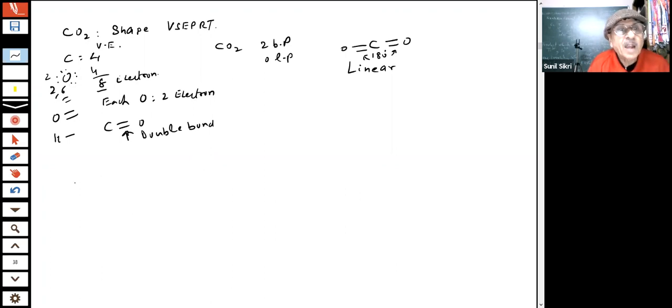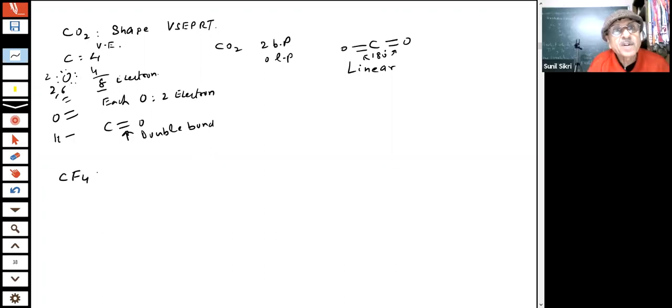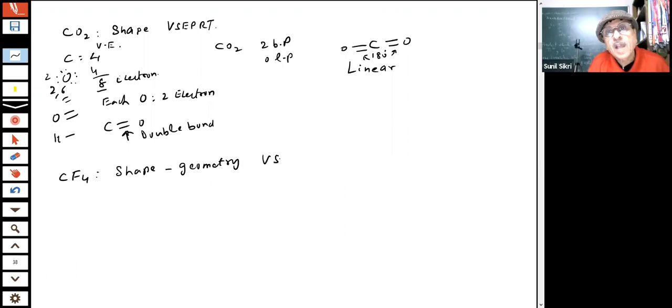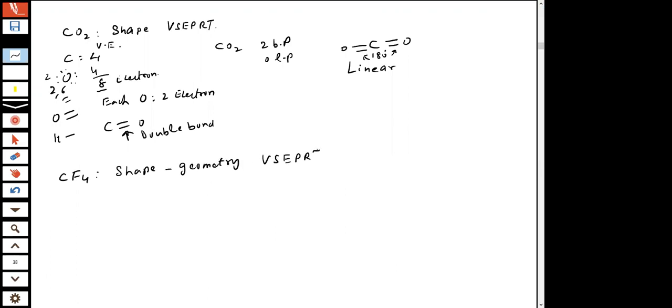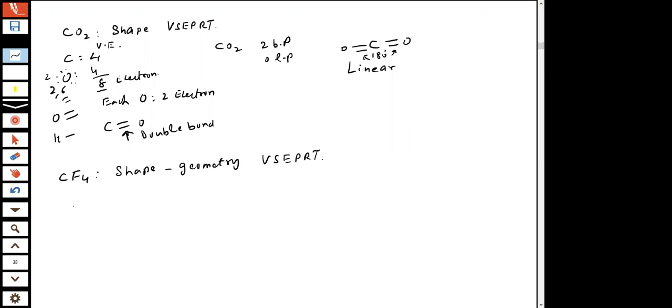Now, if I take the example further, students, say the CF4 molecule, we want to draw the shape of this geometry using VSEPR.